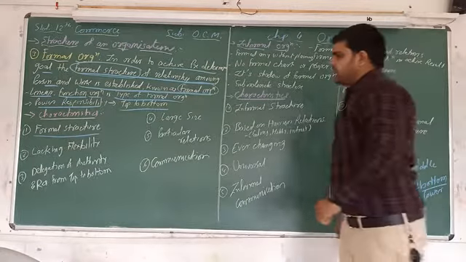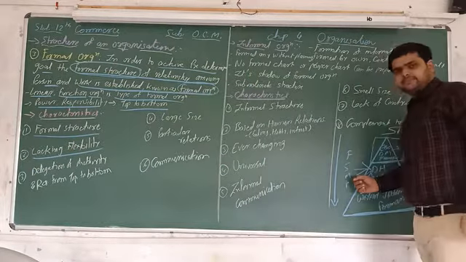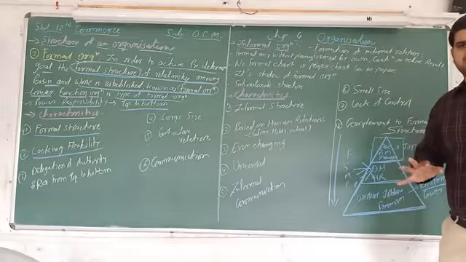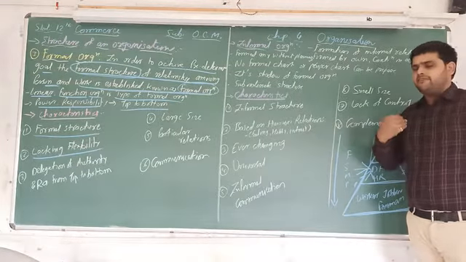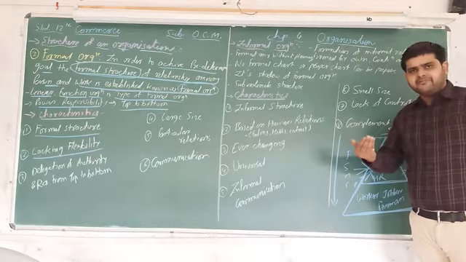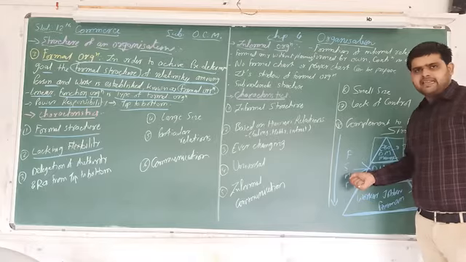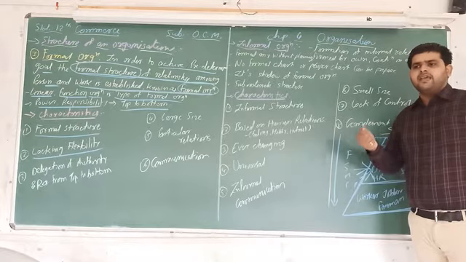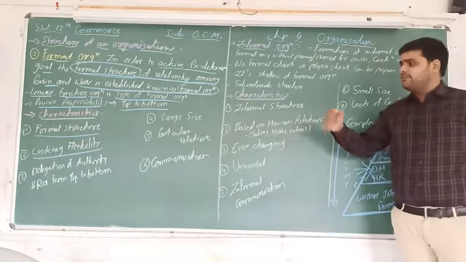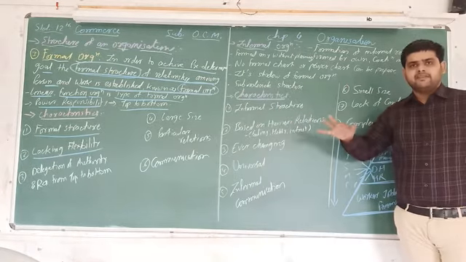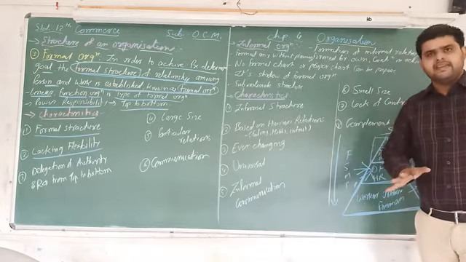Number 2, lacking flexibility. See, in this type of formal organization, flexibility is not there, because it's formal. The way of communication, the way of work, it should be formal. So here, no flexibility is there. You have to do all the work, whatever you are given, at a proper level in the organization. So here, flexibility is not there.